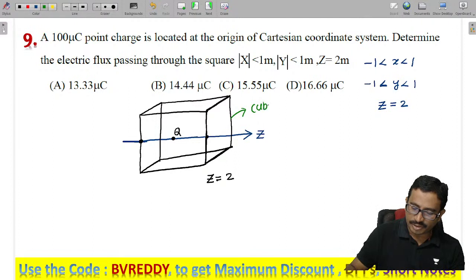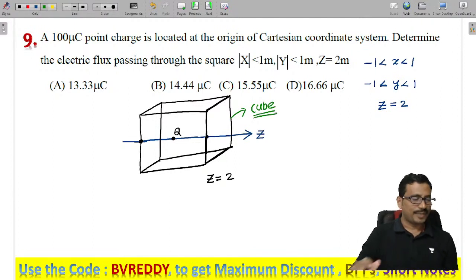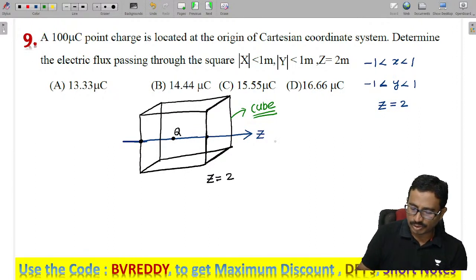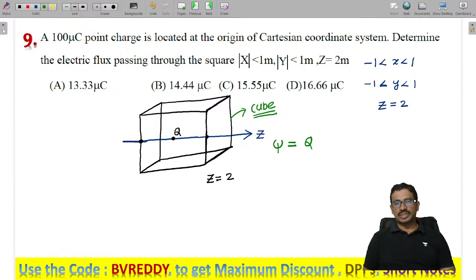We can form a cube by closing all the shapes, the equal squares. The flux is the total charge. According to Gauss law, the flux is equal to Q enclosed, isn't it?